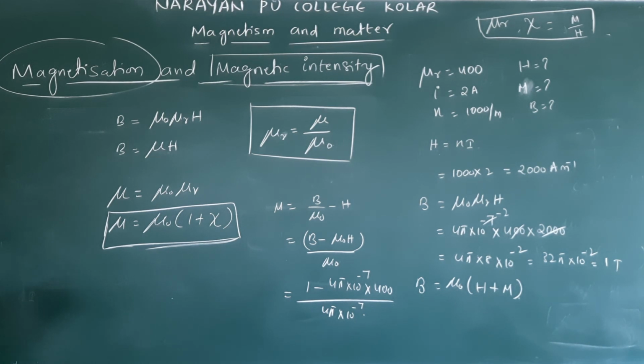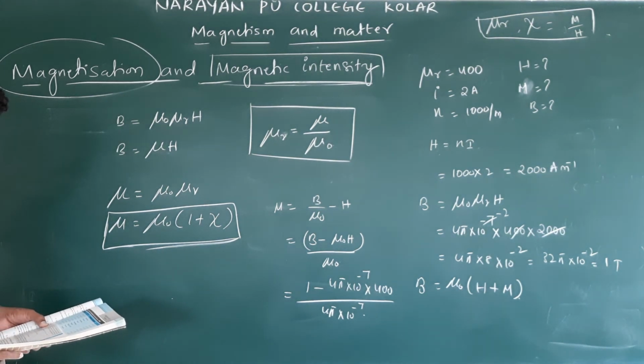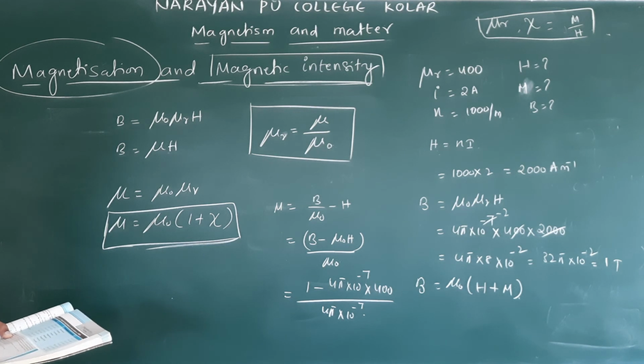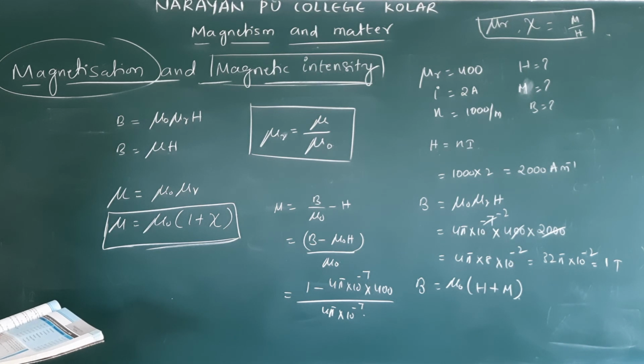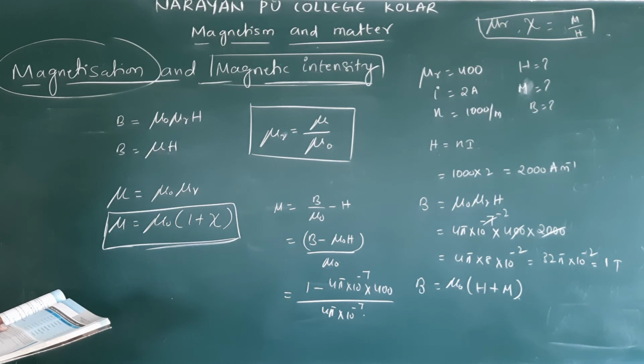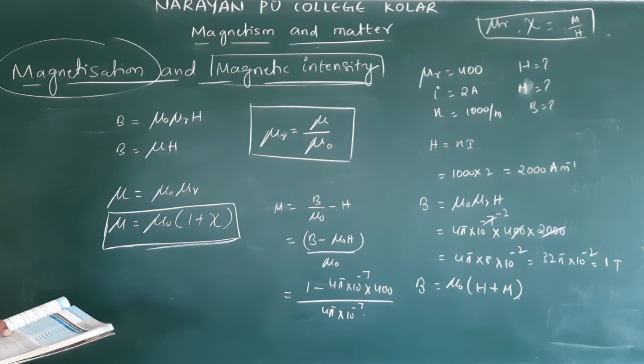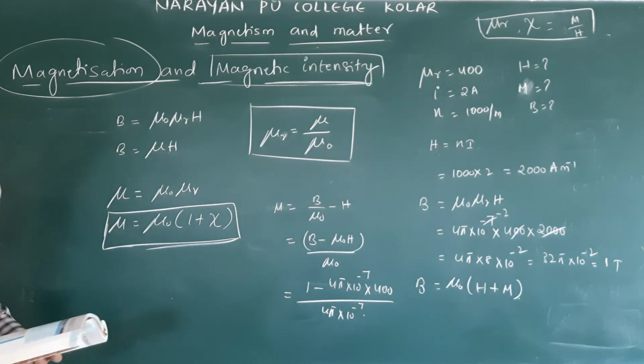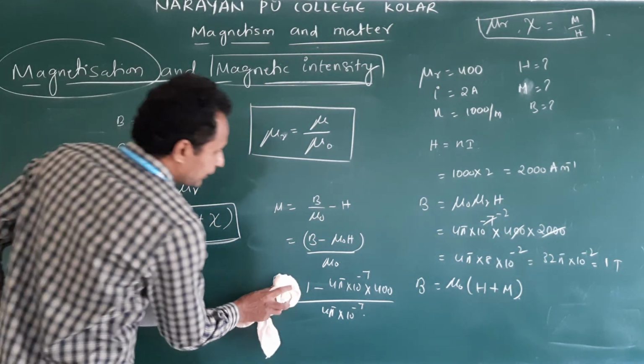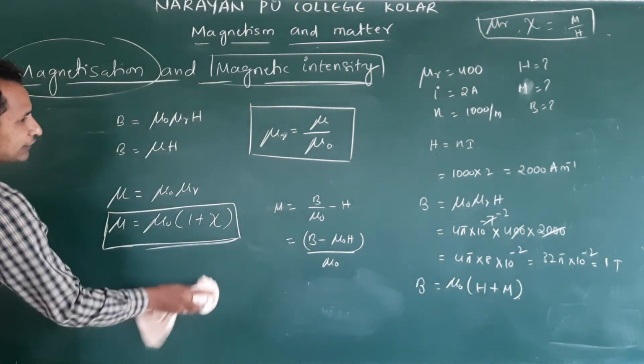Or the simplified solution they gave in the textbook is very simple. What M is equal to we have written correctly: B by mu naught minus H. Then what did they write next? Okay, I will make it simple. Keep it like this for a simple calculation.